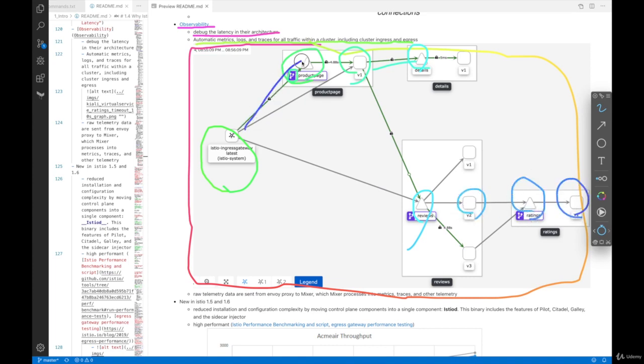So you can see these edges, the green ones. You see this lock icon. This means mutual TLS is enabled on the connection between these two components. And also you can see a lot of different information like this one. In this case, you can see 4.88 seconds. This is a latency. So this is how much time it's taking to reach this service. This is 5 milliseconds. So you can see latency metrics.